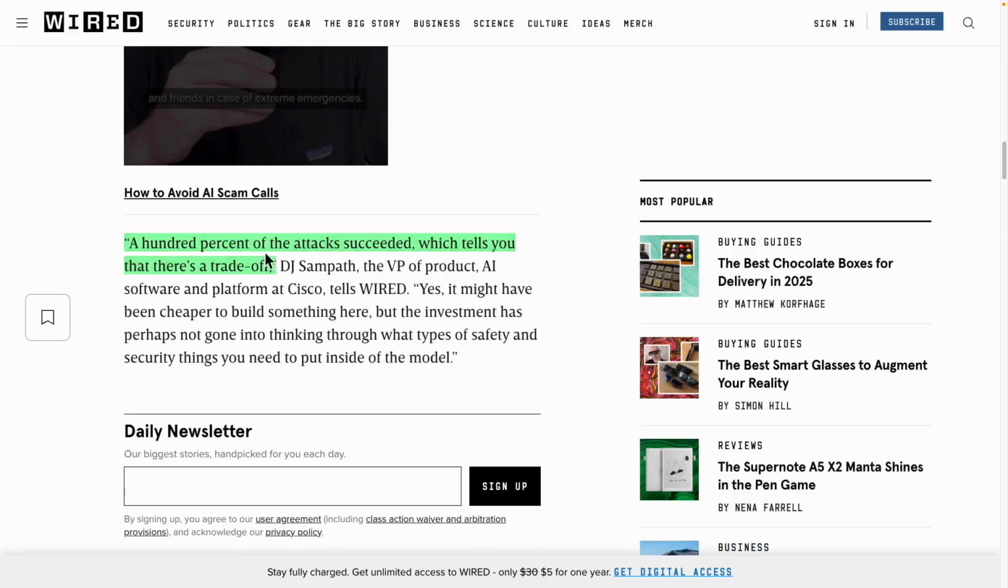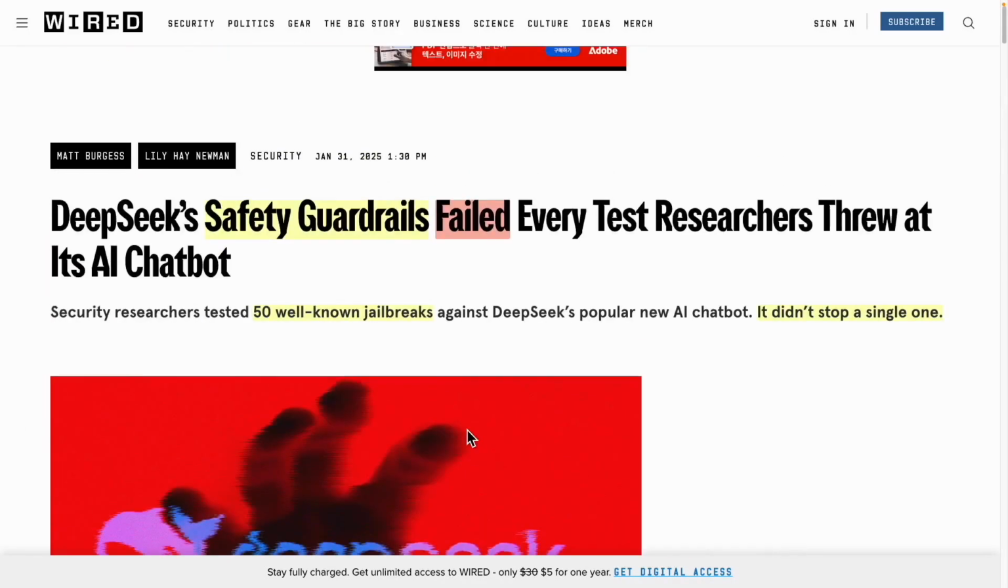So, what does it tell us when a 100% attack success rate is reported? It mentions a trade-off. This means safety and security are not well managed. This leads to inadequate investment and cheaper solutions. This information is shared by the vice president responsible for Cisco's AI software platform. However, it's not just Cisco we're talking about.